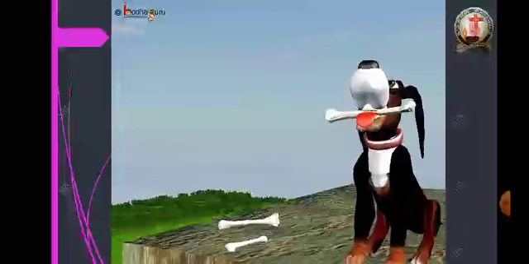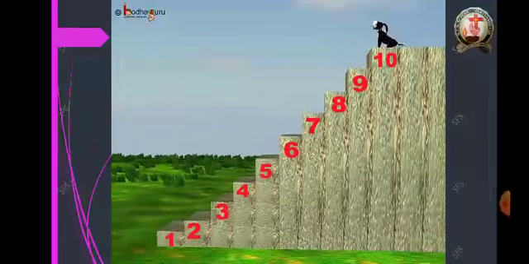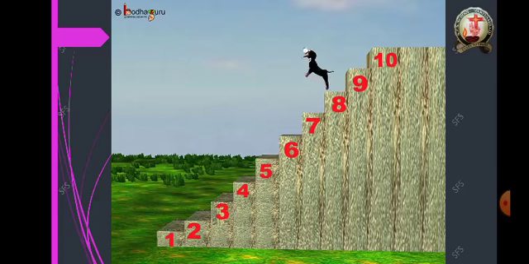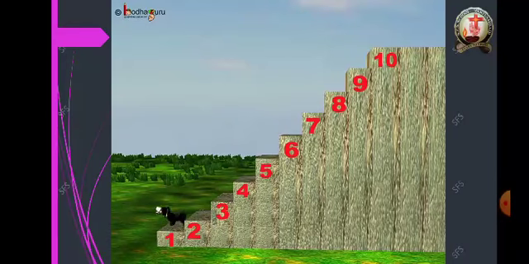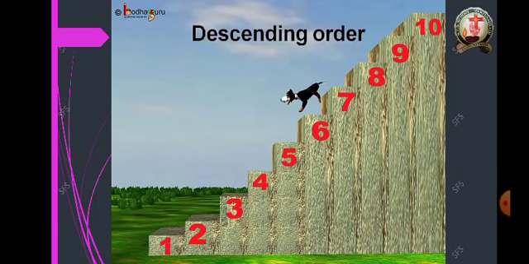Now, let us see Tommy coming down after getting the bones. 10, 9, 8, 7, 6, 5, 4, 3, 2, and 1. So, he came down from the greatest number 10 to the smallest number 1. When we go down from the greatest number to the smallest number, it is called descending order. Yes, it is descending order.